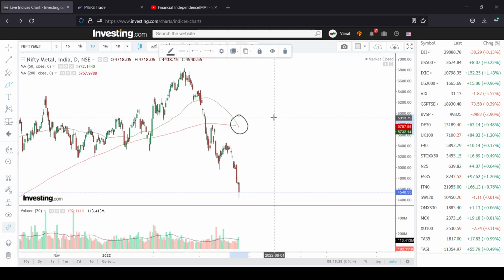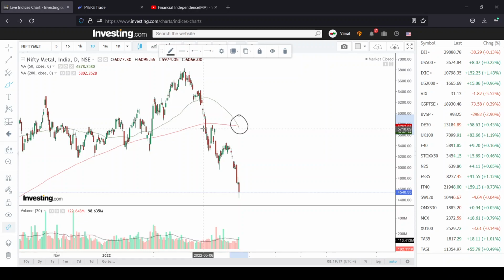So if you keep identifying these kinds of simple signals in the market, it will be very helpful to sustain in the market. You can just go and plot the 50 days and 200 days moving averages in your chart, and you can check which stocks and which sectors are getting into a death cross.